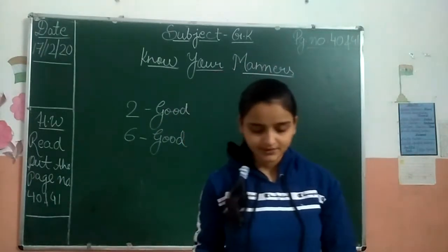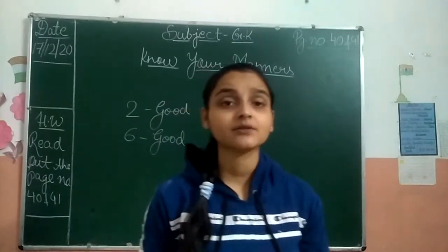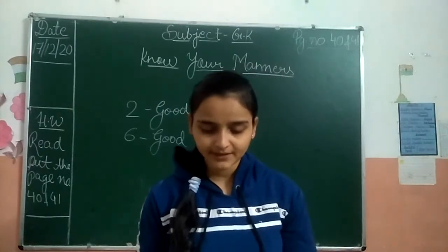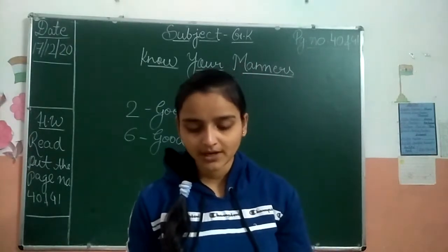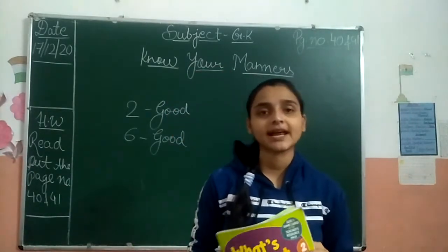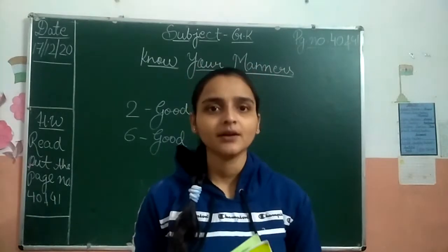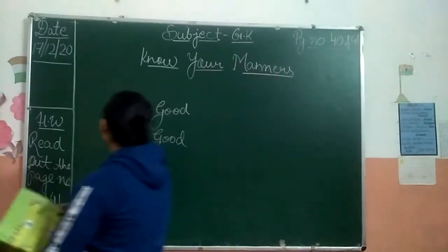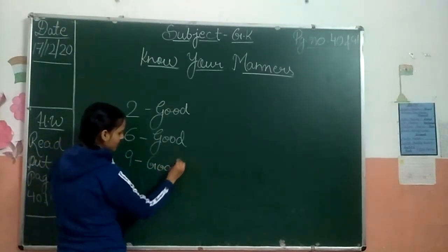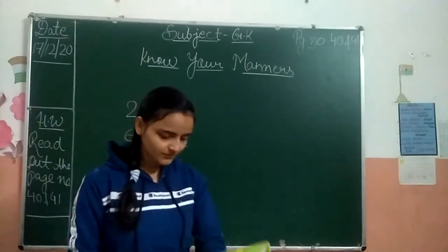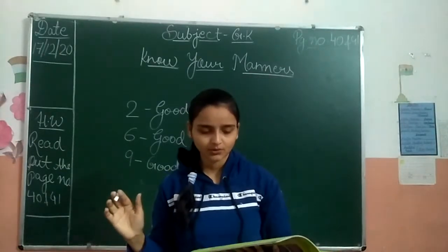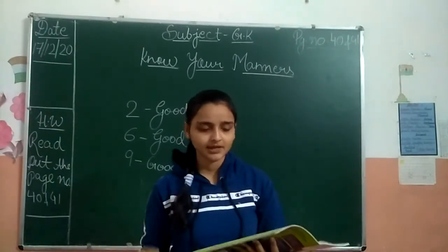Now 7, there is nothing. 8 is, what is this? Which picture is this? This is school. On 9th number, what is written? You shared your lunch with your classmates. Is it a good habit to share your lunch with your classmates or bad? It is a good habit. So on 9th number, write down good. Now come to 10, 11, 12, it is empty.